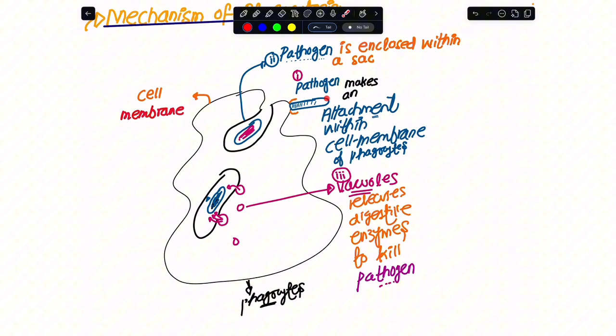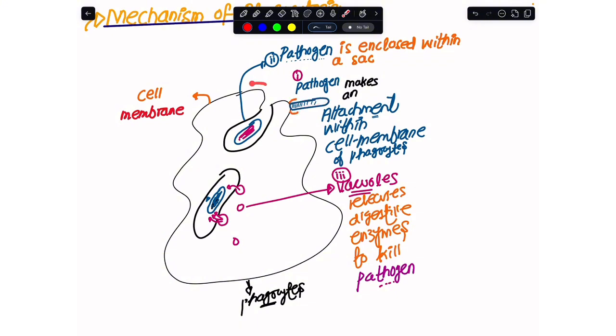So the first idea is that any pathogen that has entered the inside of my body would initially make an attachment with the cell surface membrane of this phagocyte. This attachment is attributed to the fact that the phagocytes have protein receptors on them, and these receptors bind with the pathogen that has come inside the body.